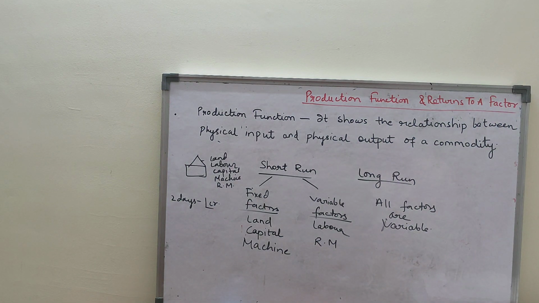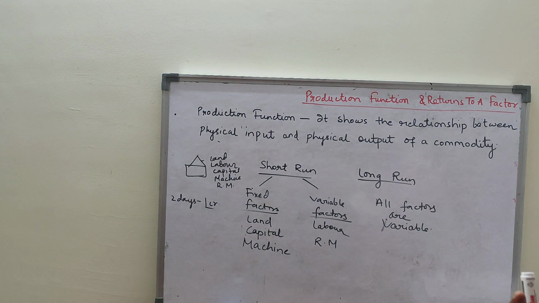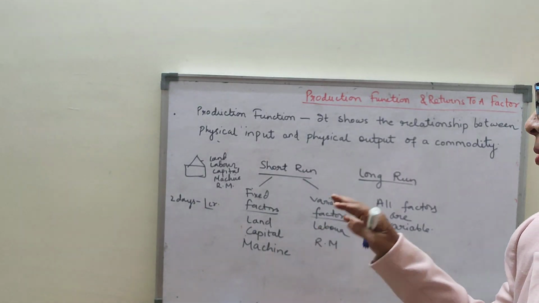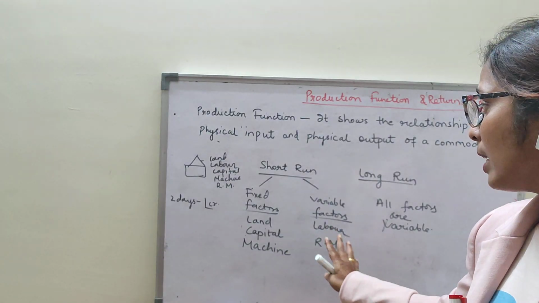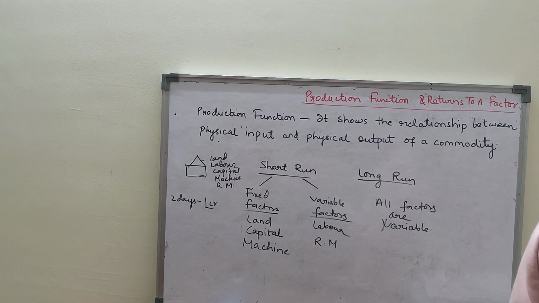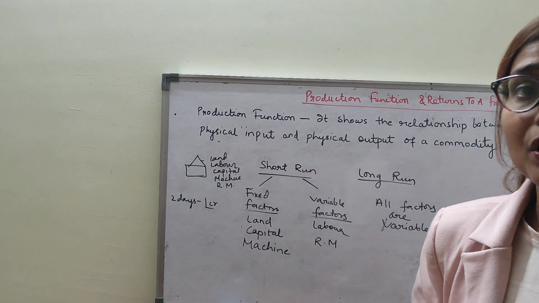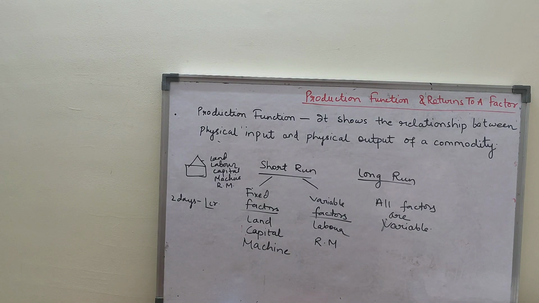Clear, children? Short run means I have a short span of time where I cannot adjust, I do not have sufficient time to increase the level of production. Here some factors are fixed and some are variable. In the long run, all the factors are variable, because I get much more time to increase or decrease production. So this is the short run and long run.